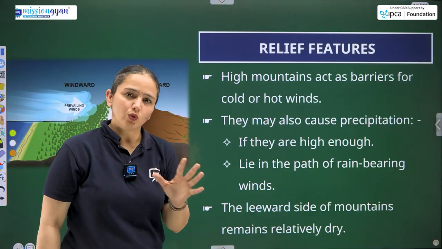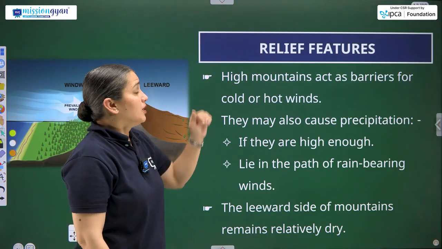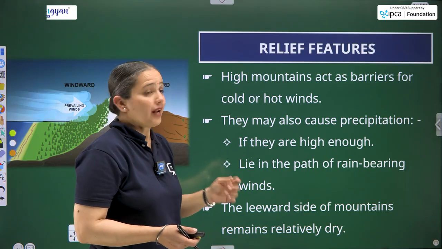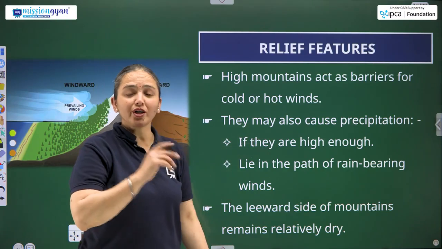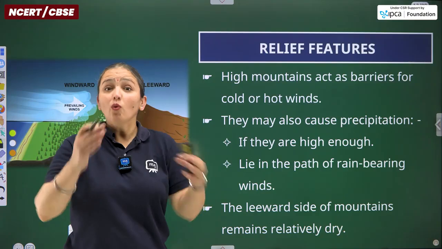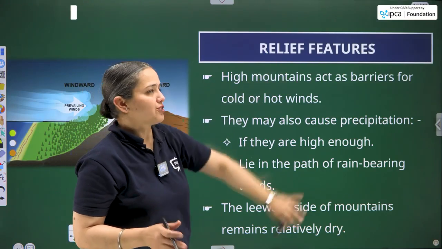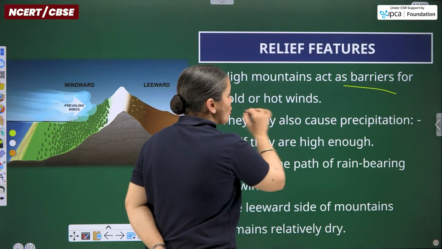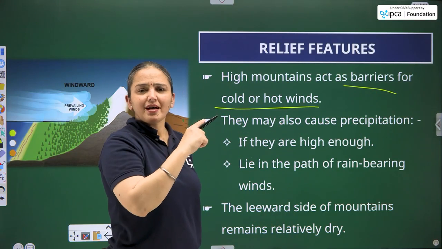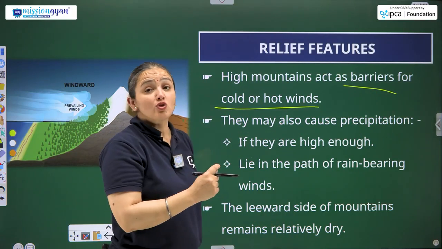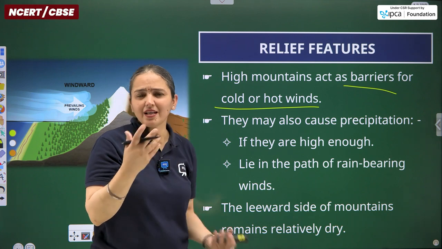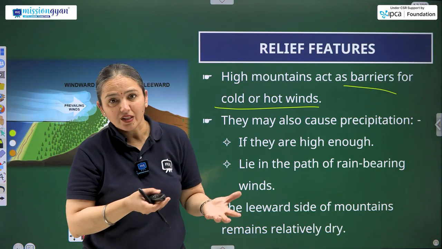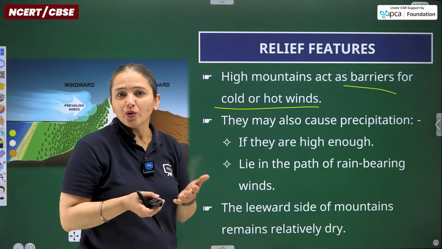That was all about the ocean currents controlling part. Relief features are the 6th and last controlling factor of climate. High mountains are the best example, and the only example that suits this relief features part. High mountains act as barriers for cold and hot winds. Remember the example that the Himalayas do not let the heavy winds pass, as they are rain bearing winds, and moreover the moisture content remains within the winds nearby the altitude areas.